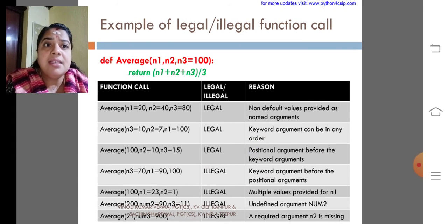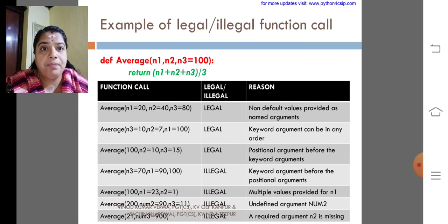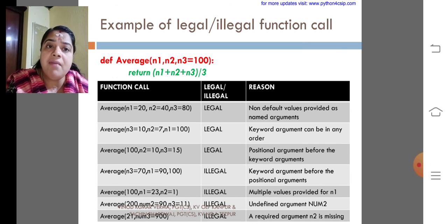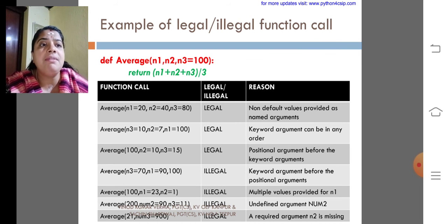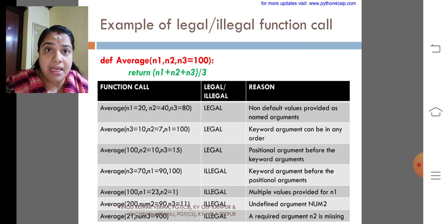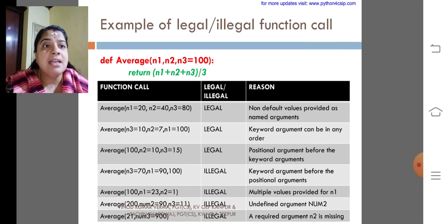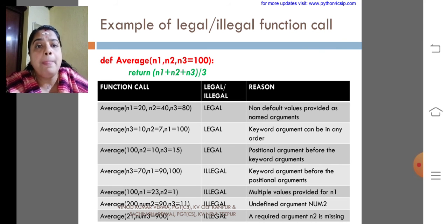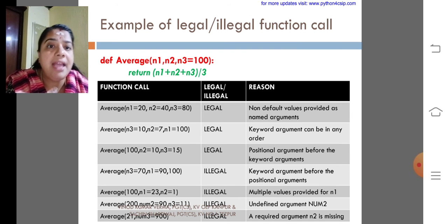My dear children, this is one of the examples for legal and illegal calling of a function. average(n1=20, n2=40, n3=80). It is legal because non-default values are provided as named arguments. That means here we are providing the values for the named arguments n1, n2 and n3.